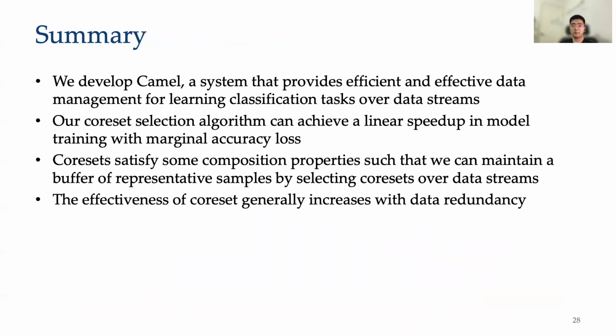In summary, we developed a new framework for the stream learning problem. It includes two data management components, coreset selection and buffer update. Our coreset selection algorithm can achieve linear speedup in model training with a marginal accuracy loss. And we extend the coreset selection algorithm to the stream setting with a merge and reduce approach, which can help maintain a buffer of past representative samples. And our experiments suggest that the effectiveness of coreset generally increases with data redundancy.